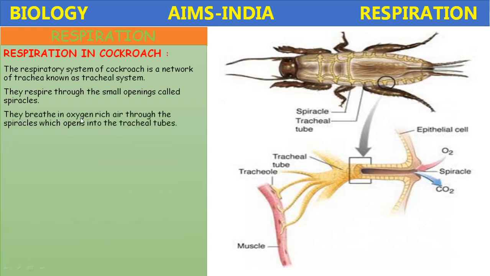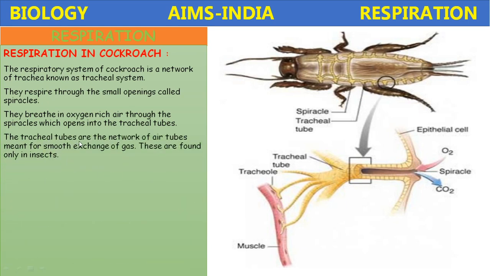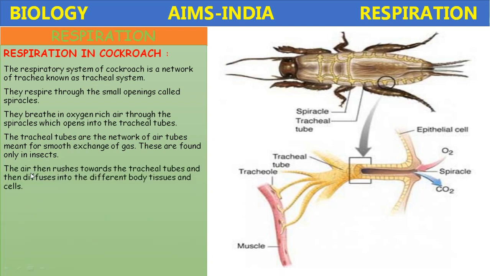They breathe in oxygen rich air through the spiracles, which open into the tracheal tubes. The tracheal tubes are a network of air tubes meant for smooth exchange of gases. These are found only in insects. The air then rushes through the tracheal tubes and diffuses into the different body tissues and cells.